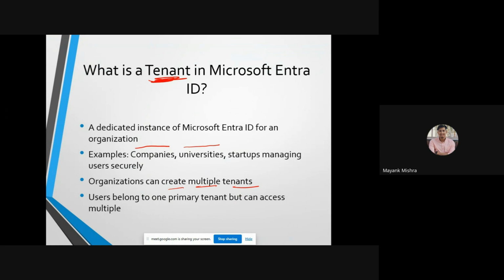In one Azure account, you can create multiple tenants. You will get your own primary tenant, but you can access multiple. You are like the main root user, an admin, and you can have multiple tenant IDs with yourself.